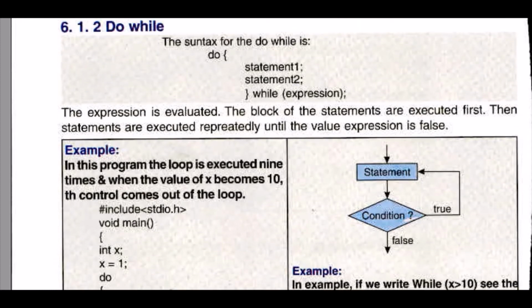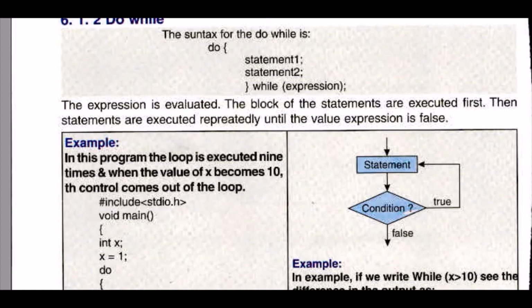Now do while. The syntax of do while is: do this. Whenever we say do, it means we are performing an action. Do these statements, and then check the expression. Look at the flowchart. First, the statements are executed, then they are put into a condition block. If the condition is true, it will go back to the original statements and check again until the condition is not satisfied or the value becomes 0.